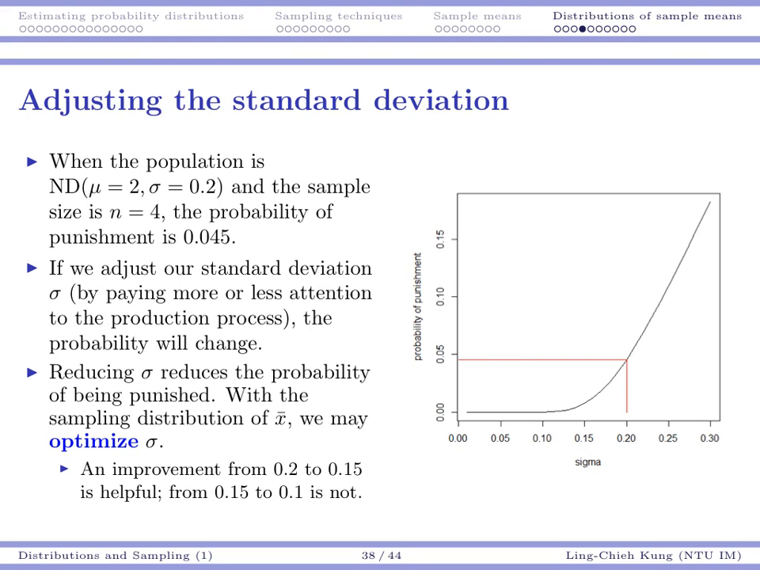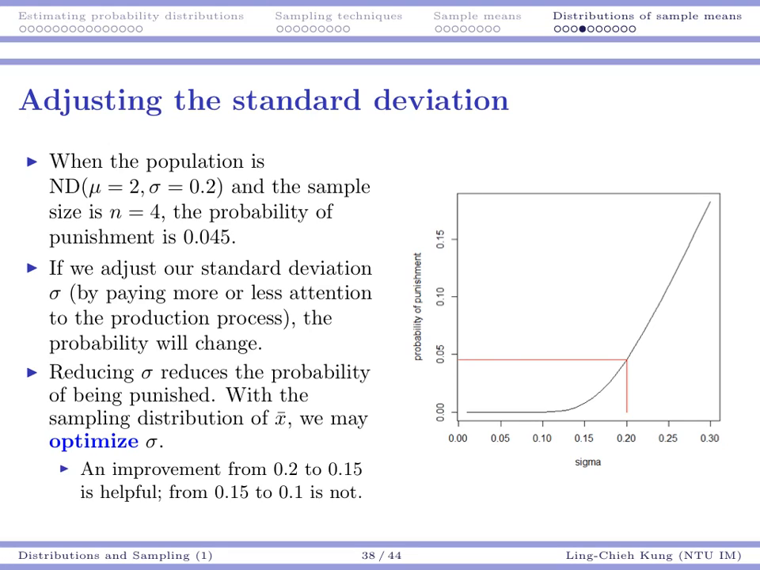So if that's the case, let's do some further analysis. For example, we may want to adjust our standard deviation sigma by paying more or less attention to our production process. That's going to change the probability, right? So I may adjust sigma. If sigma gets larger, then the probability of getting punished will be larger. Or if sigma is smaller, then it's going to be smaller.